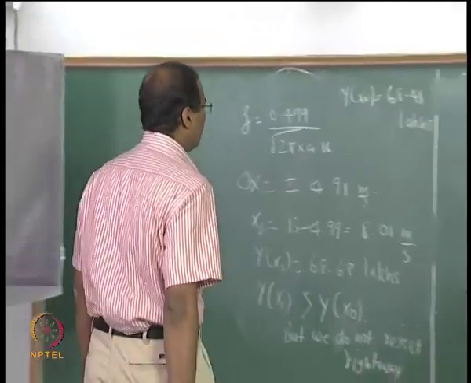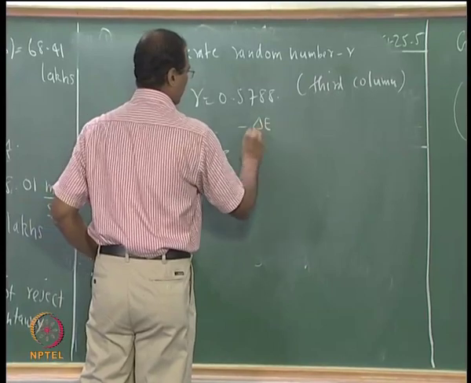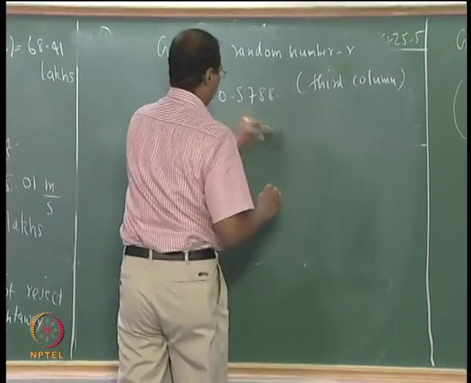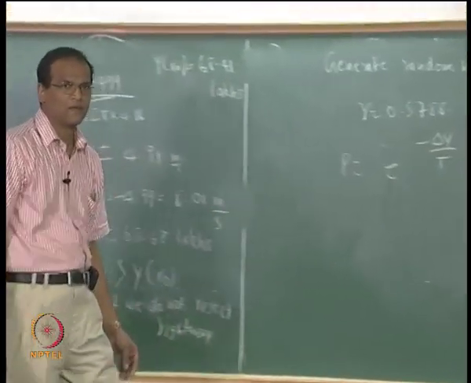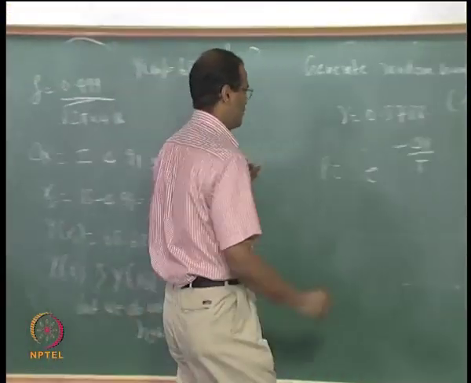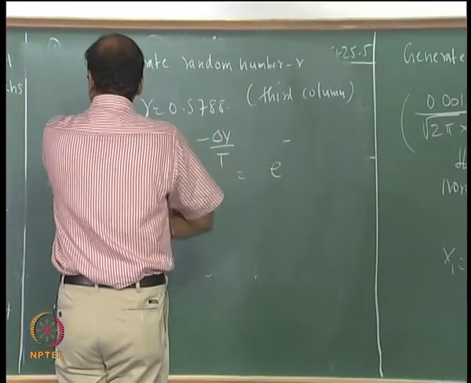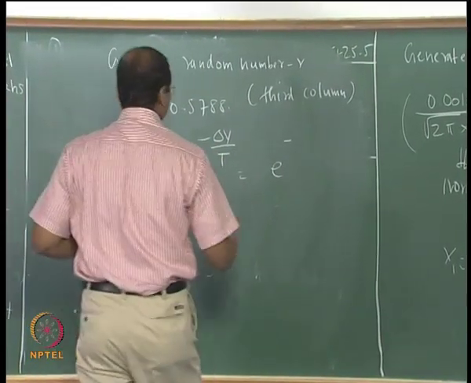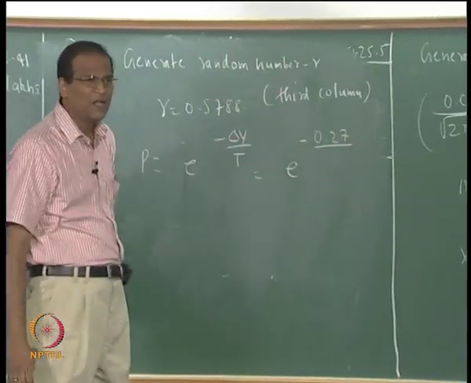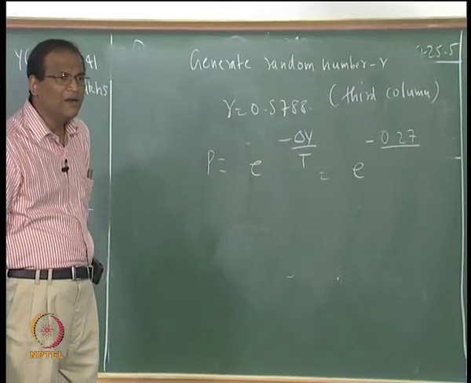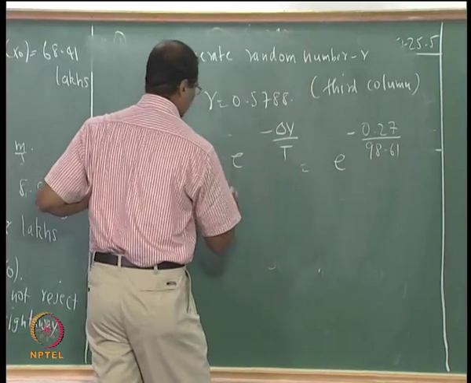Okay. Now P. Delta is how much? 0.27? 98.61. Okay. I am very happy, it is very close to 1.